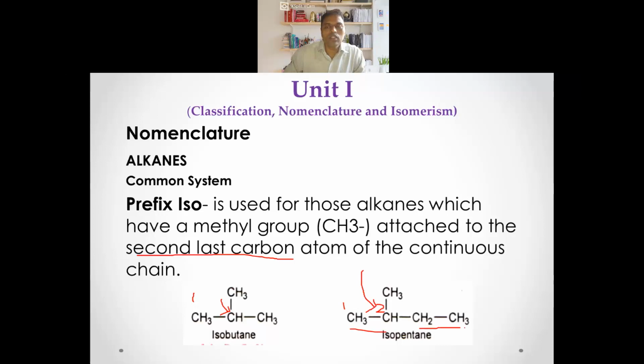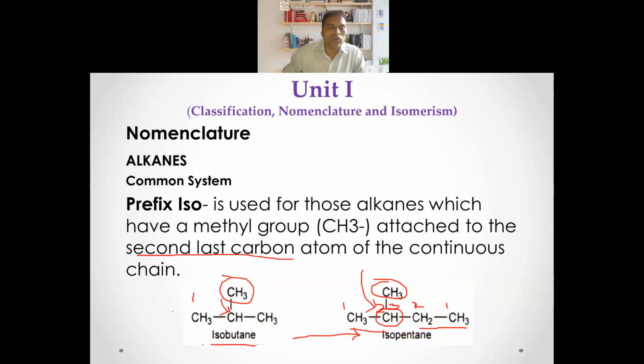You cannot consider from this side. This is one, first carbon, second carbon. This will become third carbon if you count from this side. So you have to count from this side, so this will become second last carbon. So when a methyl group is attached to this second last carbon, then we give the name iso for that compound.